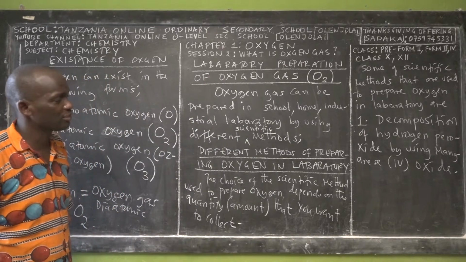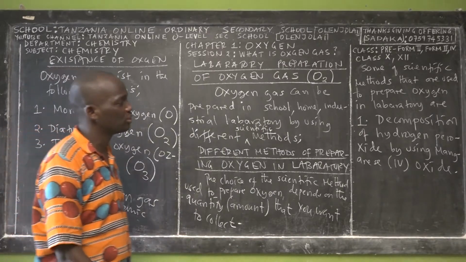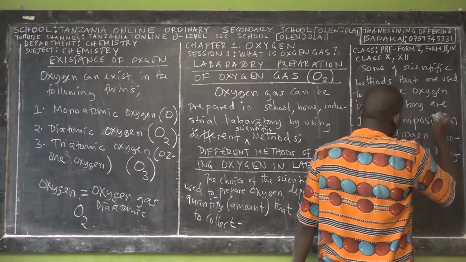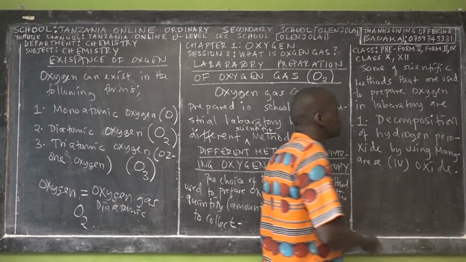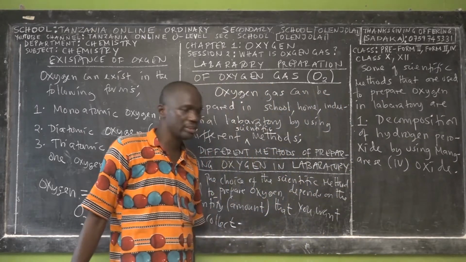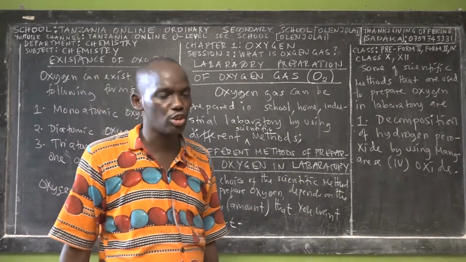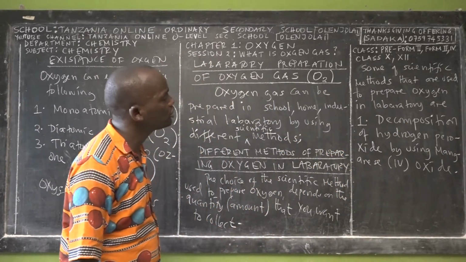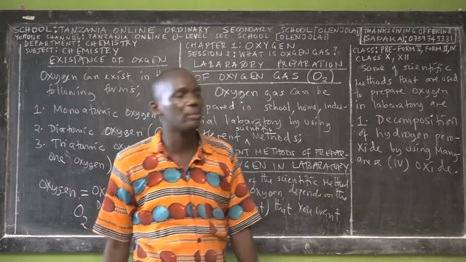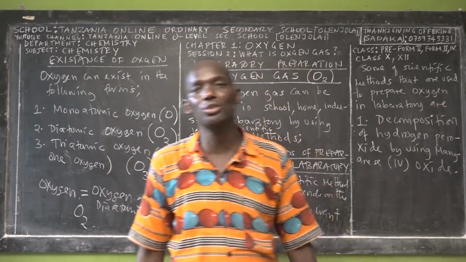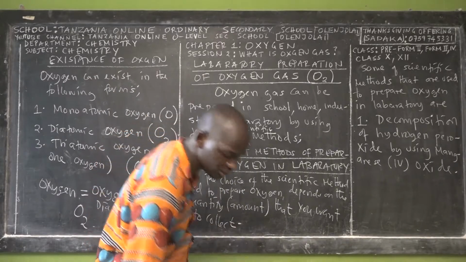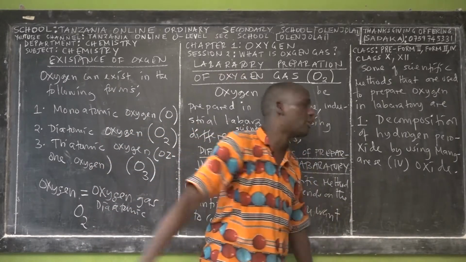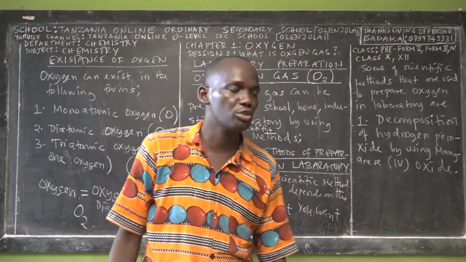It's a very interesting and common method, and you have to learn it as a Form 2 student or ordinary level student, because at least you have to know the first two methods that the syllabus recommends. The syllabus recommends that we teach you how to prepare oxygen from decomposition of hydrogen peroxide using manganese(IV) oxide. Stay tuned, because I'm going to teach you how we collect or prepare oxygen by this method.